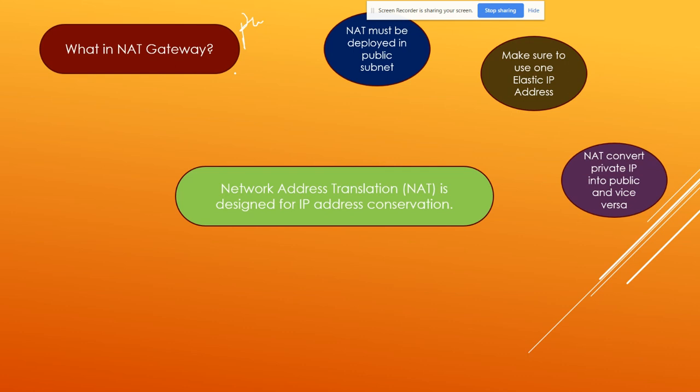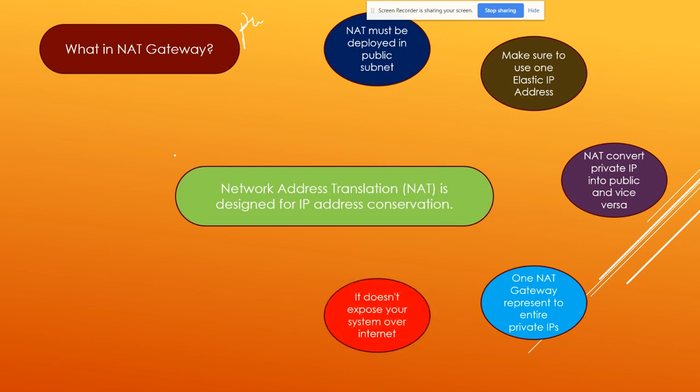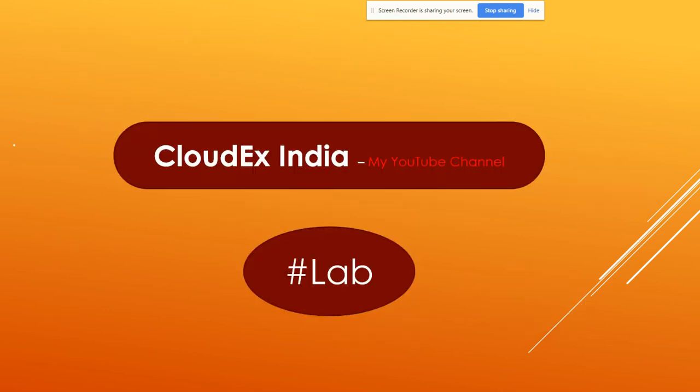NAT converts private into public. Of course, this is already discussed. NAT gateway represents the entire private IP address range. So if you have a private subnet and you route it to the NAT gateway, it represents the whole subnet, not a single IP address. It doesn't expose your system over the internet. As I said, you send a request to the NAT gateway, it translates into the public and sends over the internet. It means it never exposes your IP address over the internet. So your system is very secure if you are using the NAT gateway, and every organization follows it.